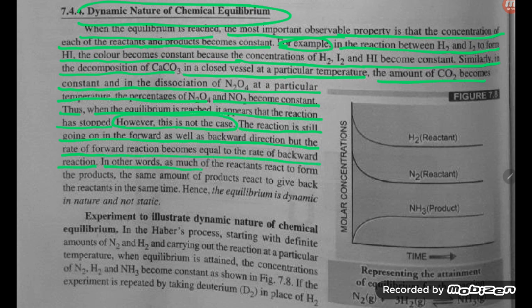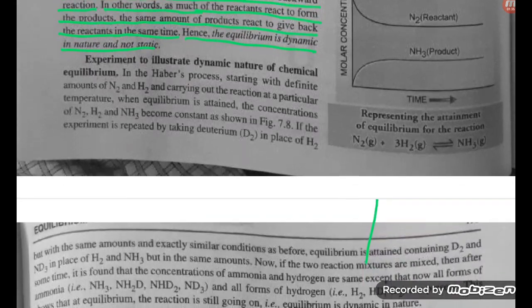In other words, as much as the reactant reacts to form product, the same amount of product reacts to give back the reactant in the same time. Hence, the equilibrium is dynamic in nature and not static. It keeps on happening. Now let us try to understand with an example. Experiment to illustrate the dynamic nature of chemical equilibrium.